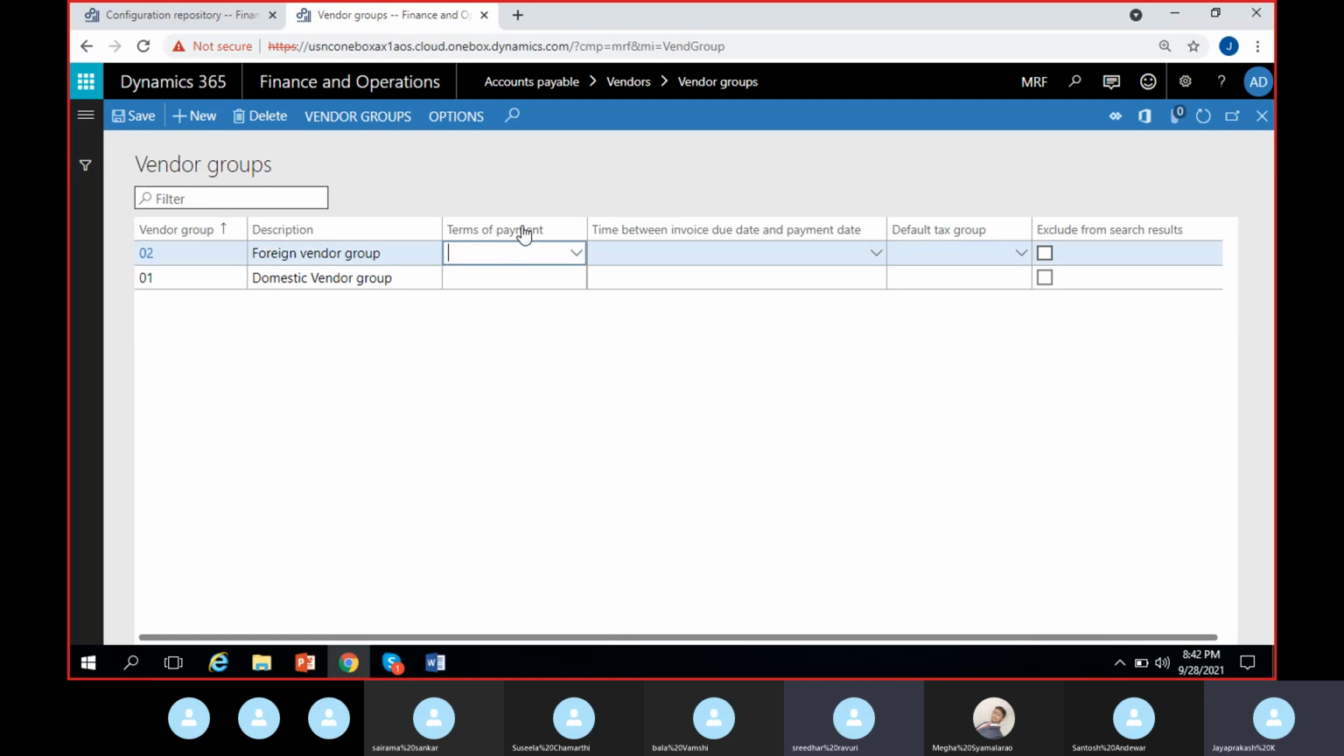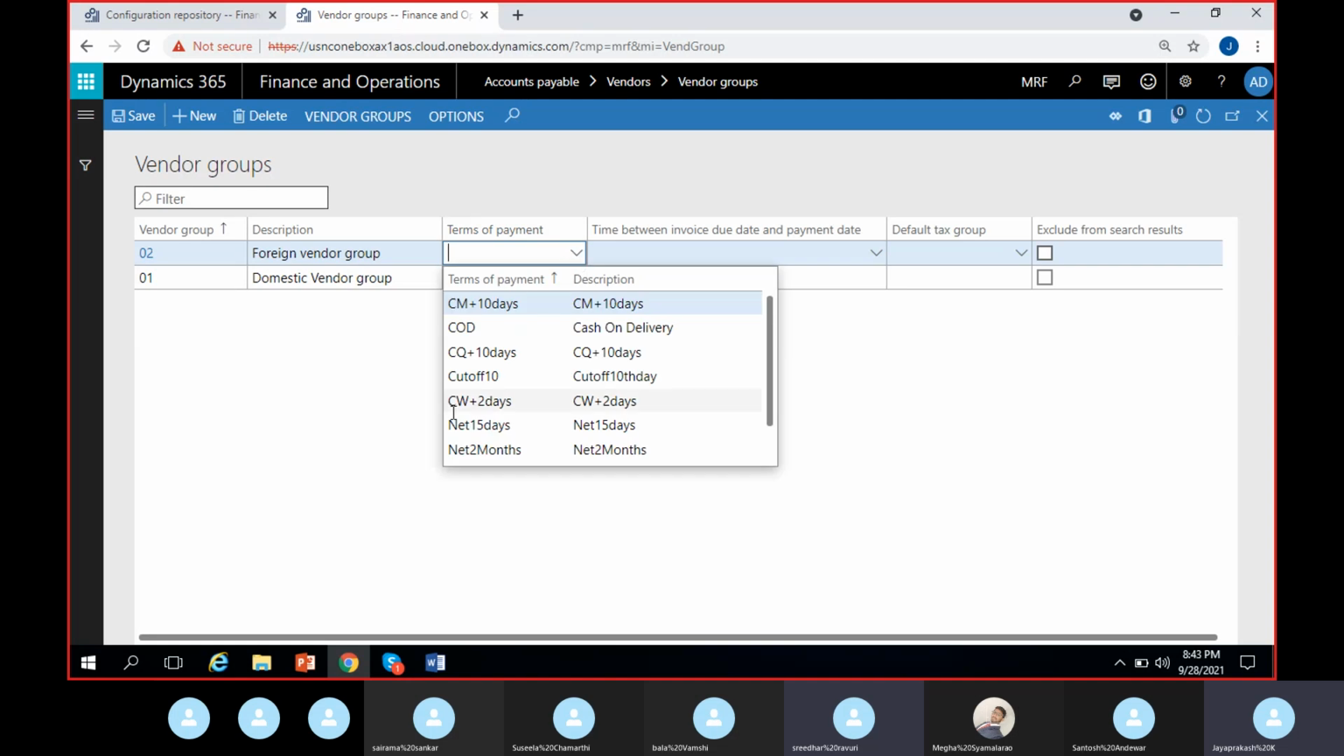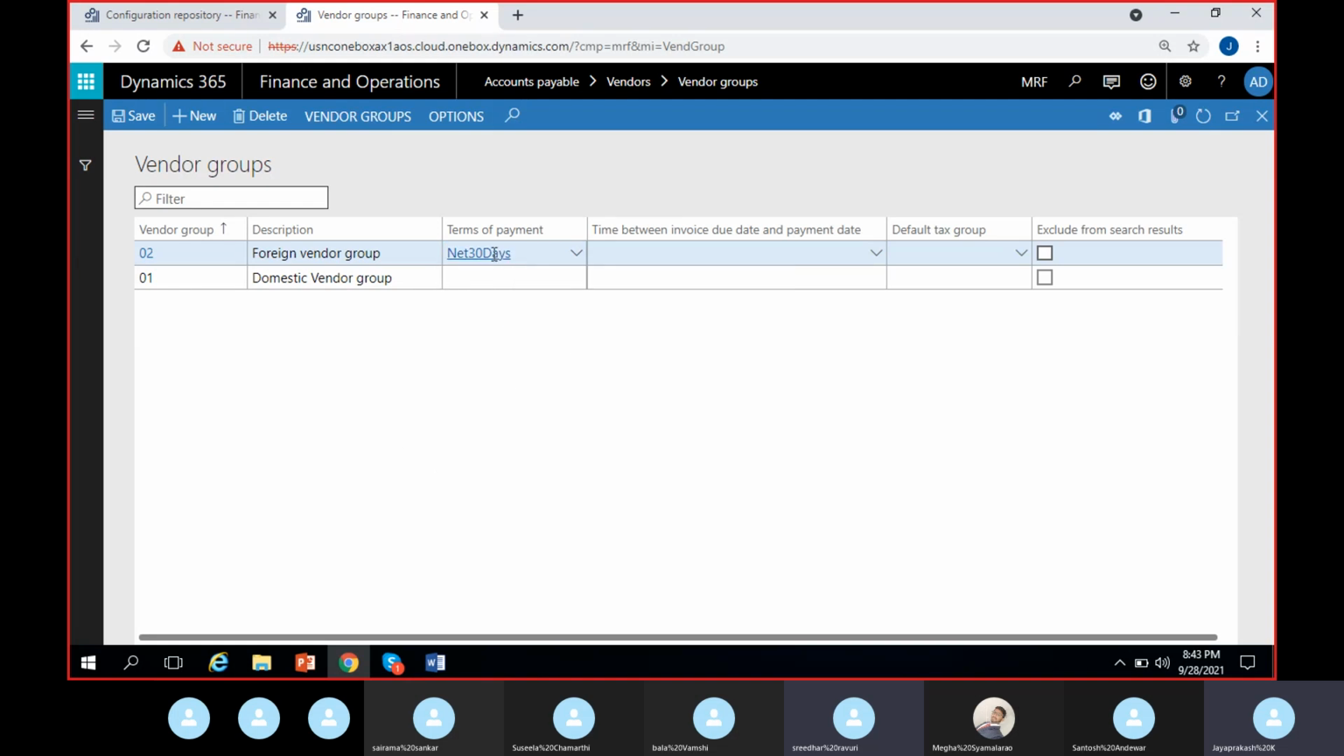Here I have a few options. Terms of payment. I can give a default terms of payment to the vendor group. Suppose I give it as net 30 days. For every vendor that I create and tag this vendor group, I should definitely tag one vendor group to each vendor that I create. Suppose I tag this vendor group 02 foreign vendor group, this terms of payment by default will be applicable to those vendors. So for all the vendors under foreign vendor group, the default terms of payment will be net 30 days. Okay, again you can override it for each individual vendor. If you want to change it to net 15 days for one specific vendor under foreign vendor group, you can change it manually, no problem.